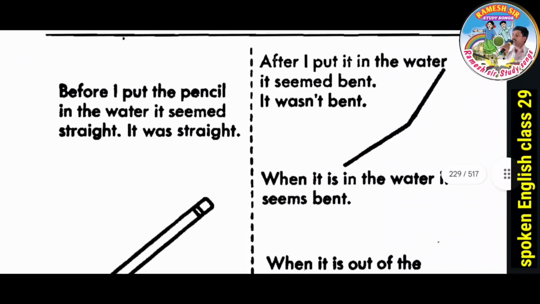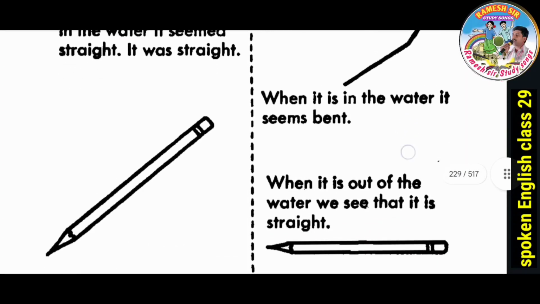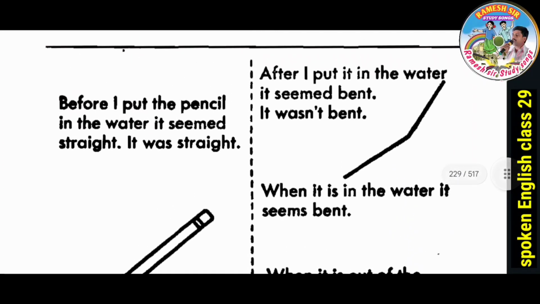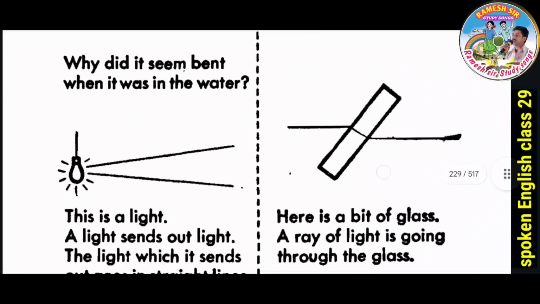Next, before I put the pencil in the water, it seemed straight. It was straight. Next, after I put it in the water, it seemed bent. It was not bent. When it is in the water, it seems bent. When it is out of the water, we see that it is straight. Next, why did it seem bent when it was in the water?